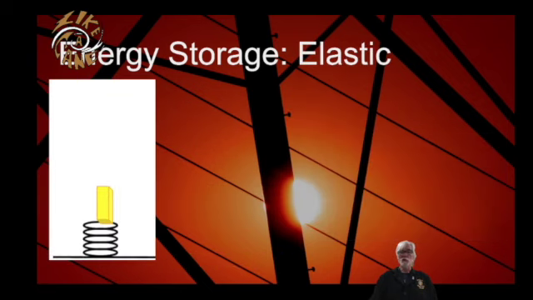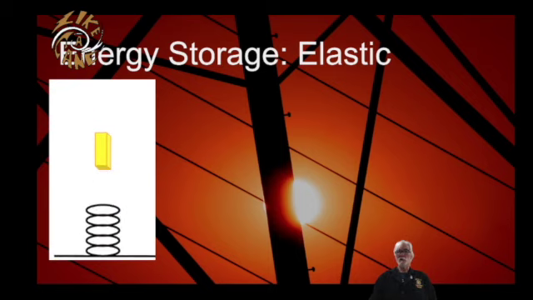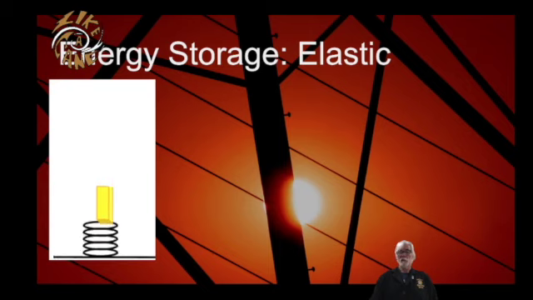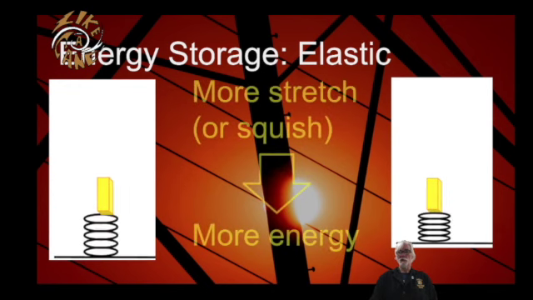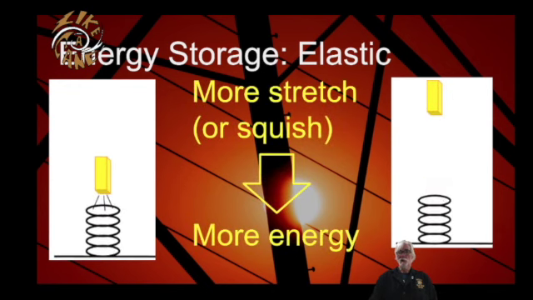Another energy storage mode is called elastic energy. This is energy that's stored in things when they are stretched or compressed or squished. Think about a spring that's been compressed and has an object placed on it. If the spring is released, it has the ability to move the object, and that ability is energy. It changes the state of motion. Now, the more the spring is compressed, the higher it can launch this object that we see here. So the greater the compression, the more energy is stored as elastic energy.